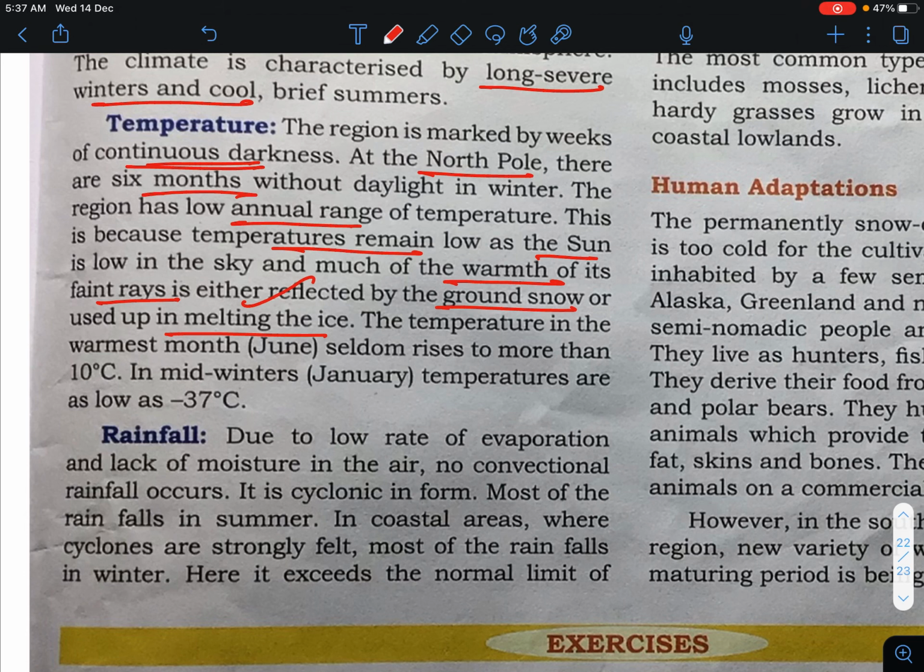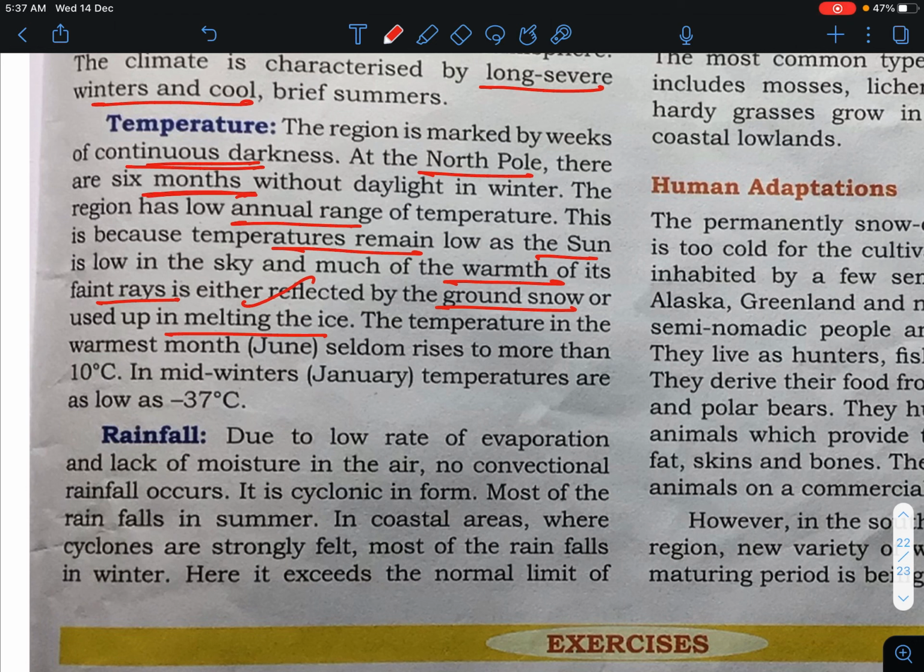Now, if the sunlight is coming, it gets reflected, because you know the surface of the snow is white, and any ray of light that falls on it will be completely deflected. So you can say that there are 6 months without daylight in winter.